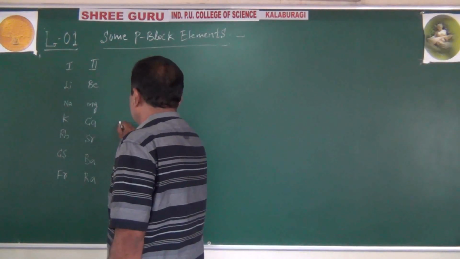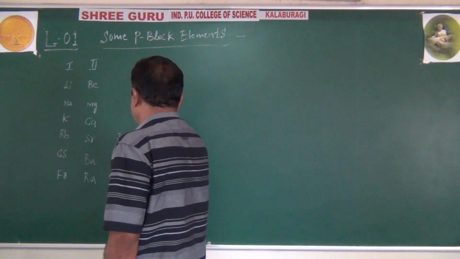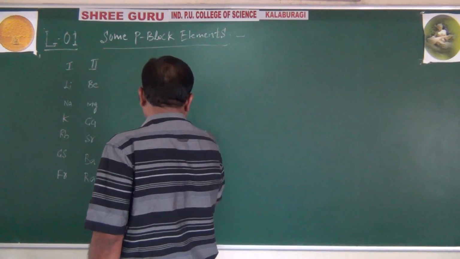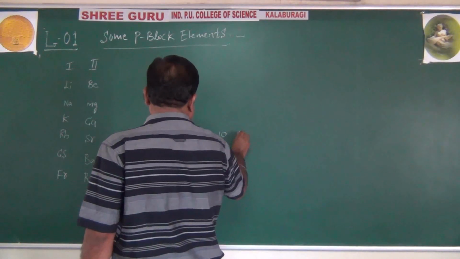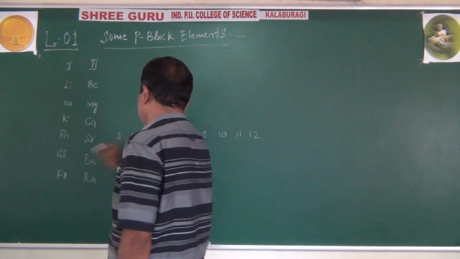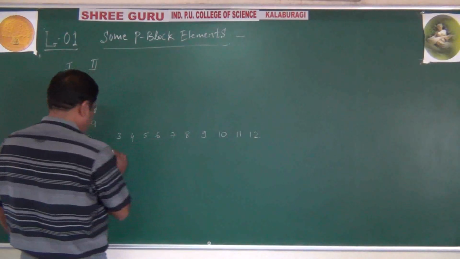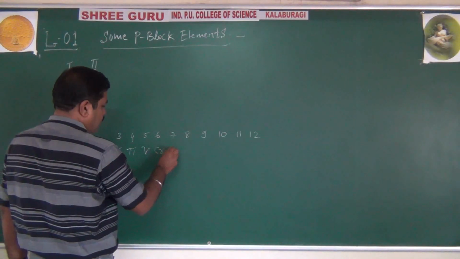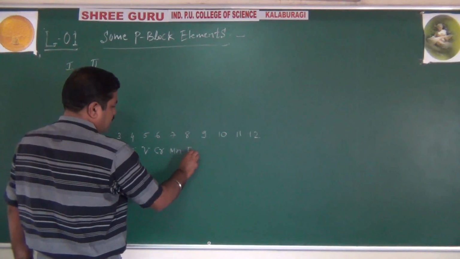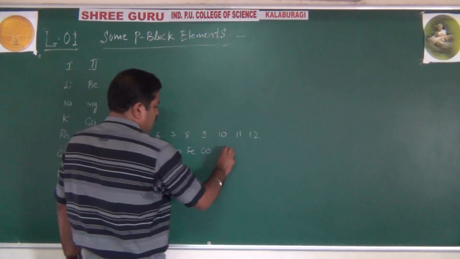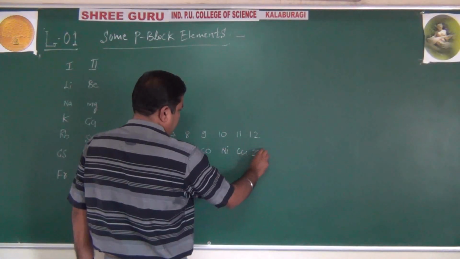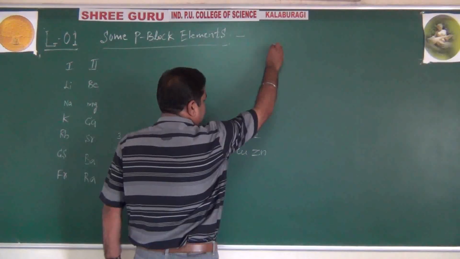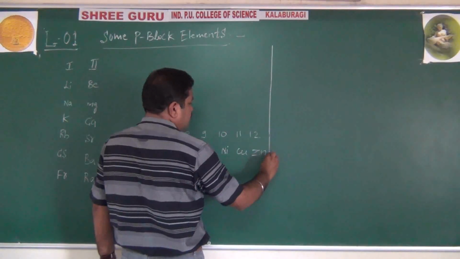Now, in between, you will have what? That is group 3, group 4, group 5, group 6, 7, 8, 9, 10, 11, 12. And especially here, you will have scandium, titanium, vanadium, chromium, manganese, iron, cobalt, nickel, copper, zinc. That is from atomic number 21 to 30.